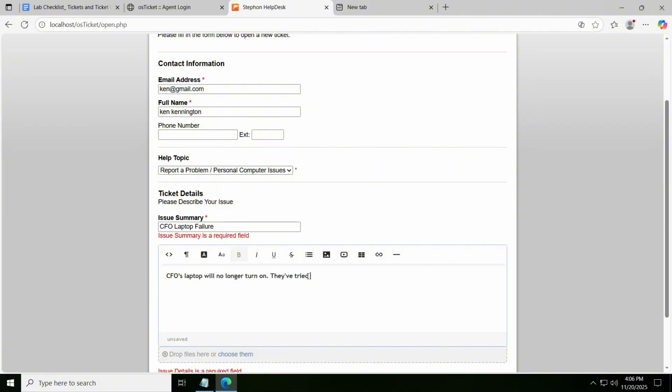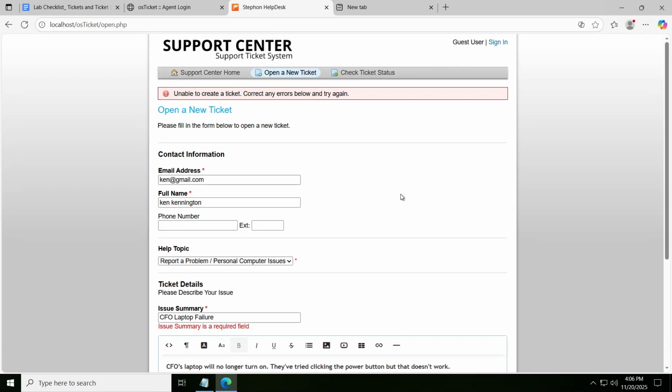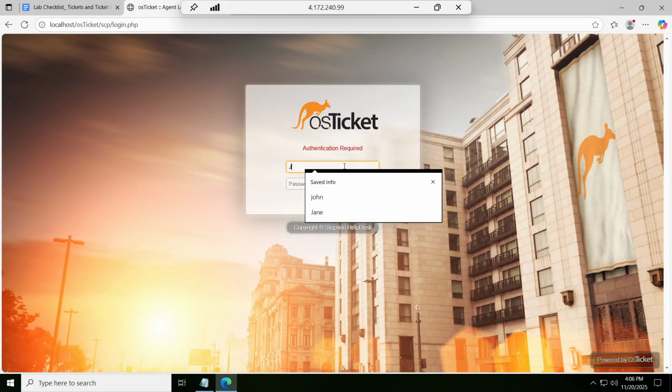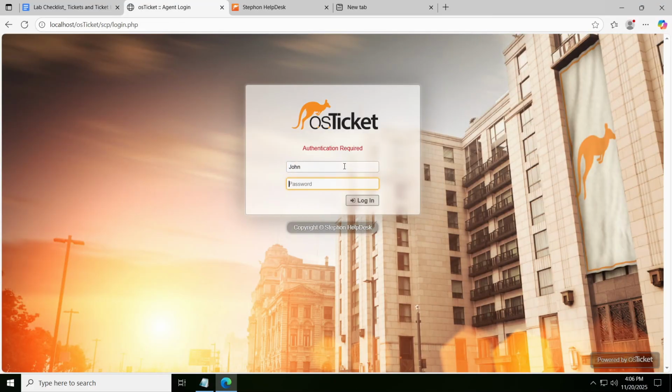They've tried clicking the power button, but that doesn't work. So they claim that they've made an effort, but nothing's working. So let's create the ticket and let's go back as John, who might be the first responder.